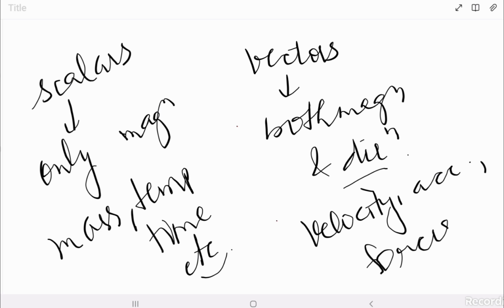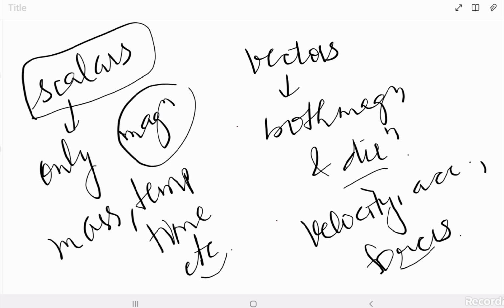So there are many vectors when we talk about motion. The simple thing about scalars is that we are only concerned with magnitude, so addition and subtraction of scalars can be done using ordinary laws of algebra.